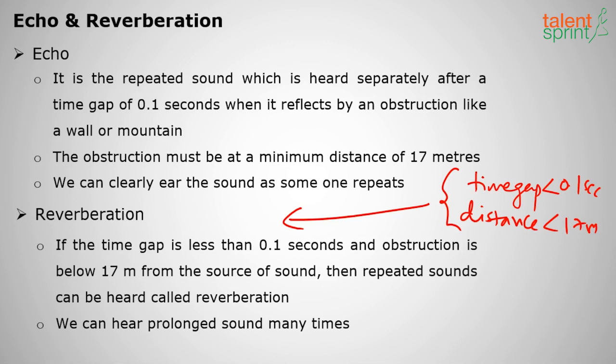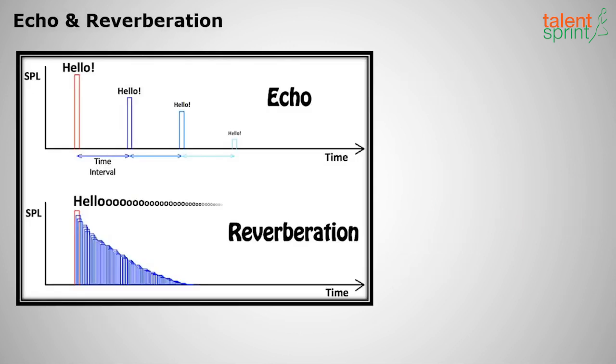If the distance from the source of sound to the obstruction is less than 17 meters and the time gap is less than 0.1 seconds, then that is called reverberation. We hear repeated sounds. Hope you understood the difference between echo and reverberation. This is a diagram: in echo, we can clearly hear the sound after a time gap, and in reverberation, we will hear the prolonged sound.